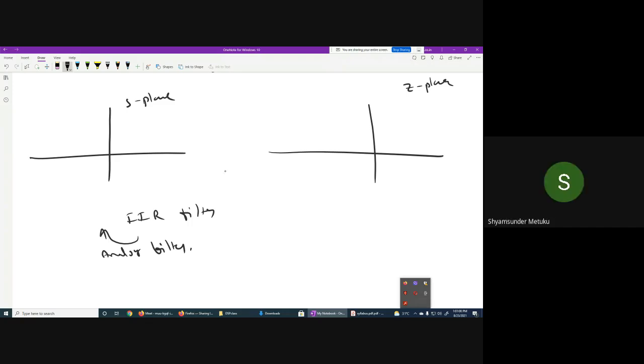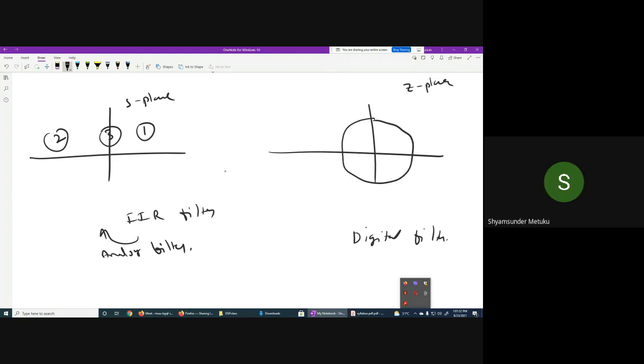S-plane, sir. S-plane, right? In the S-plane, try to remember the three regions I'm keeping. Region 1, region 2, region 3. The y-axis is region 3, the right side of the y-axis is region 1, and the left side is region 2. In the Z-plane, whenever I'm going to design a digital filter, what is your reference? Z-plane. The Z-plane is represented by a circle.